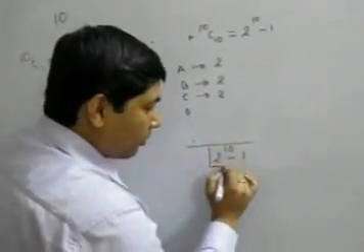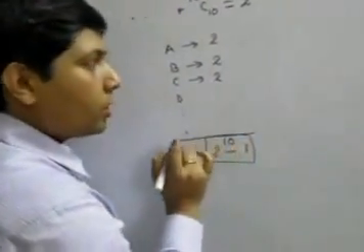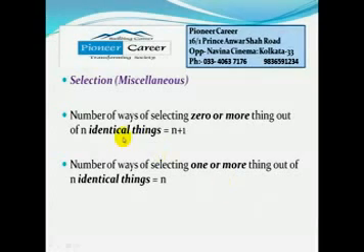So in this case also we are getting answer 2 to the power 10 minus 1. Next concept is selection miscellaneous. Number of ways of selecting 0 or more things out of n identical things is n plus 1. Just take one example. Out of 3 identical bananas, we have to select 0 or 1, so we can select either 0 or 1 or 2 or 3 bananas. So total number of ways is 3 plus 1.